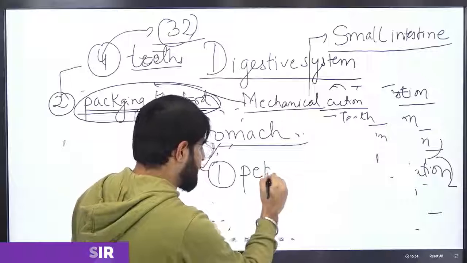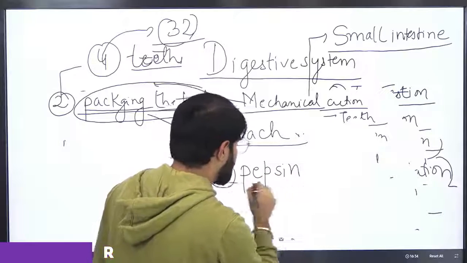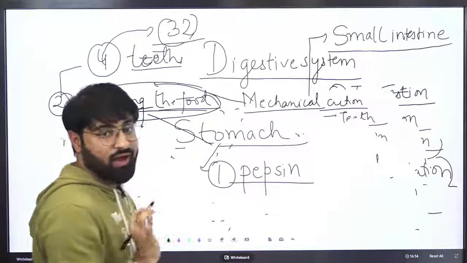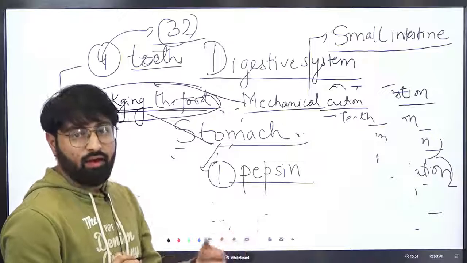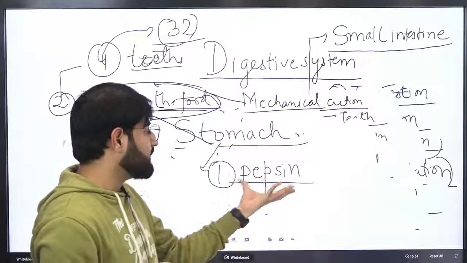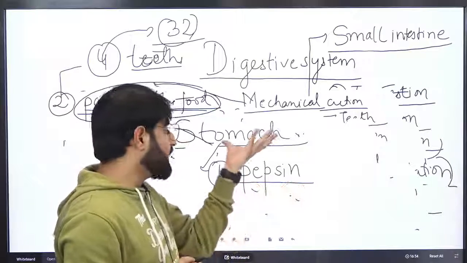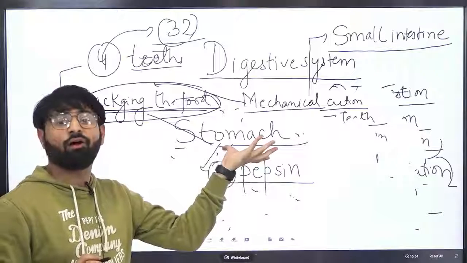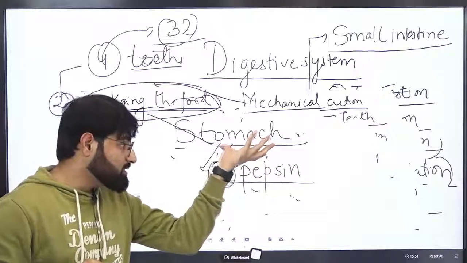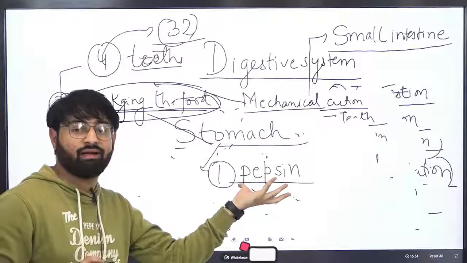The first enzyme: in many examinations it is asked when and where protein digestion begins. Protein digestion begins from the stomach, and the enzyme present in the stomach is pepsin.